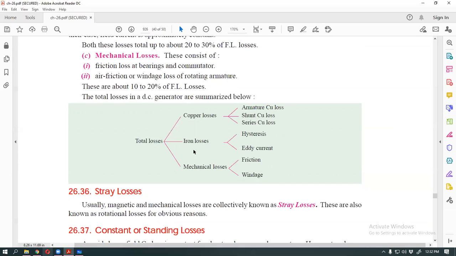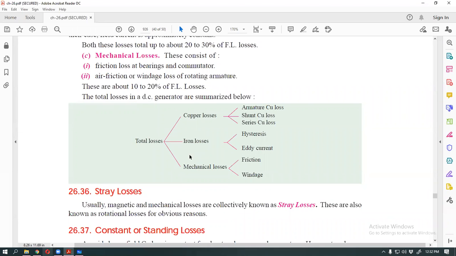Okay, sir. Now another name. Our new name is stray loss. Stray loss is very simple: iron loss plus mechanical loss.